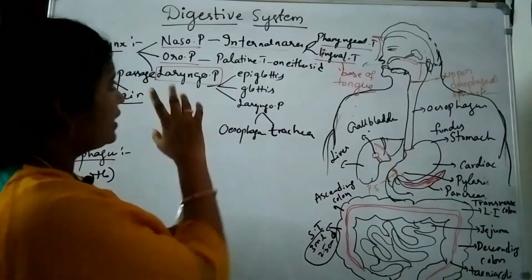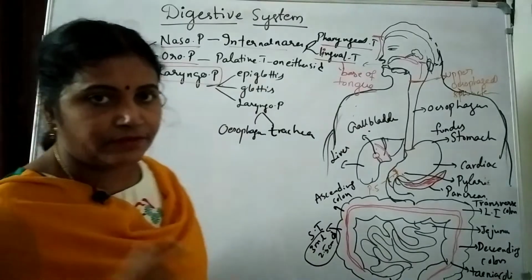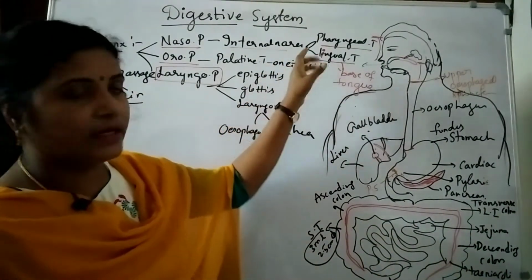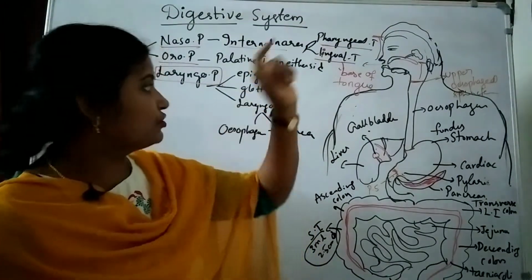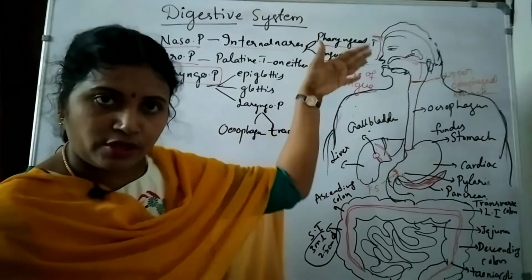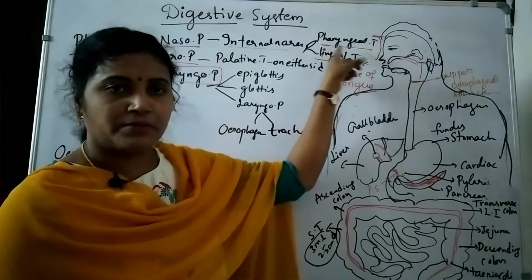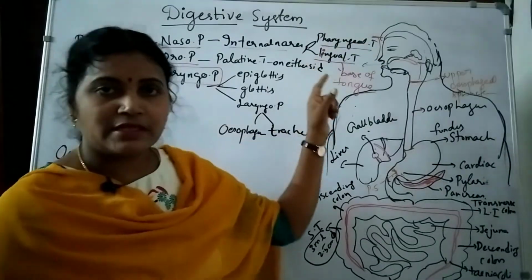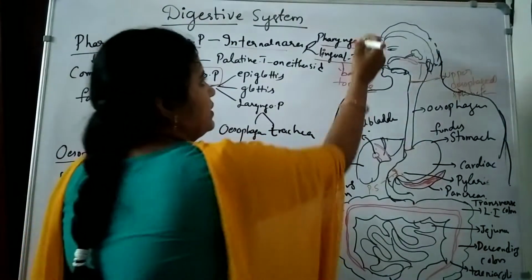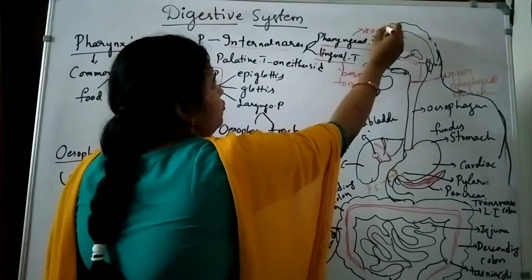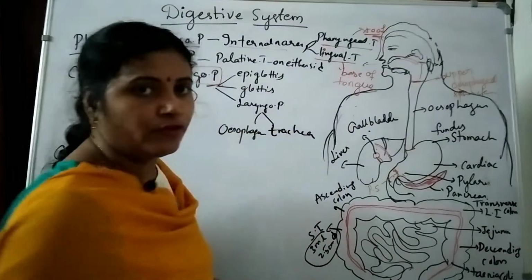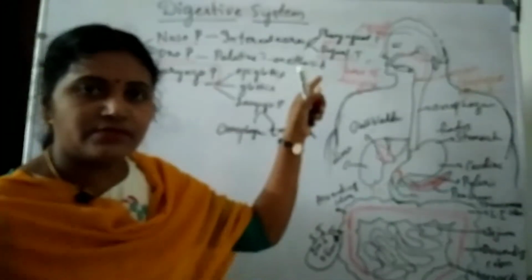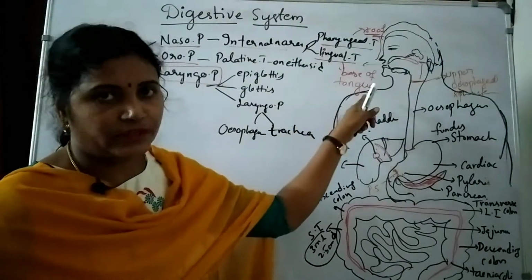Okay, that is about the nasopharynx. Nasopharynx is connected with the nose, that is the internal nostrils, and it opens into the eustachian tubes, and it contains two types of tonsils. One is pharyngeal tonsils, present at the roof of the pharynx. The second is lingual tonsils, which are present at the base of the tongue.